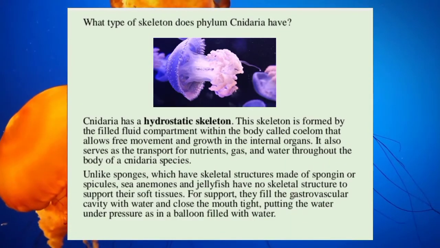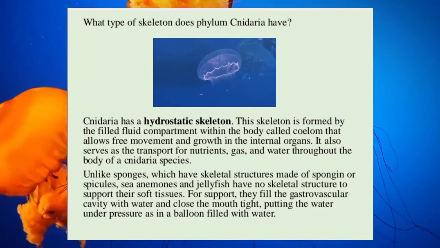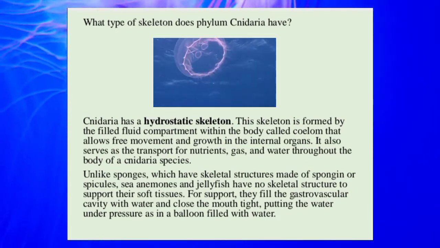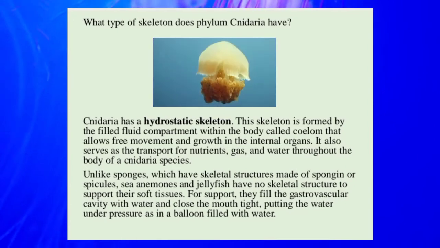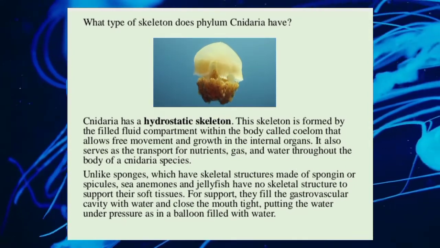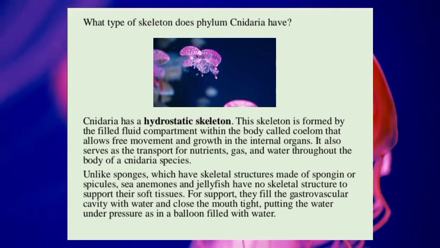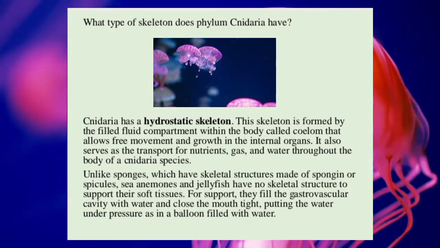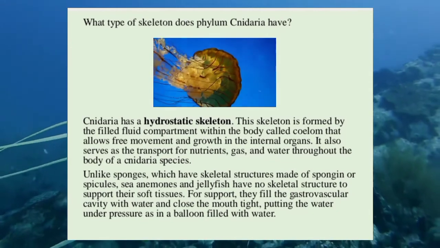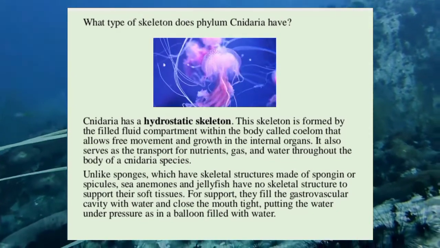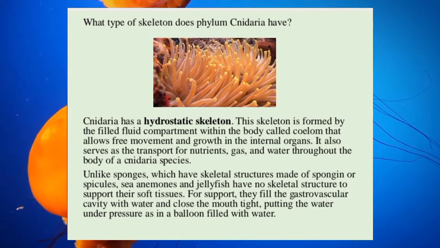If you wanted to ask what type of skeleton phylum Cnidaria has, well, Cnidaria has a hydrostatic skeleton. This skeleton is formed by the fluid-filled compartment within the body called the column that allows free movement and growth of the internal organs. It also serves as the transport of nutrients, gas, and water throughout the body of Cnidaria species.